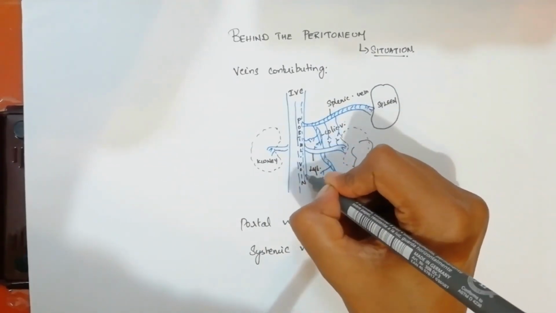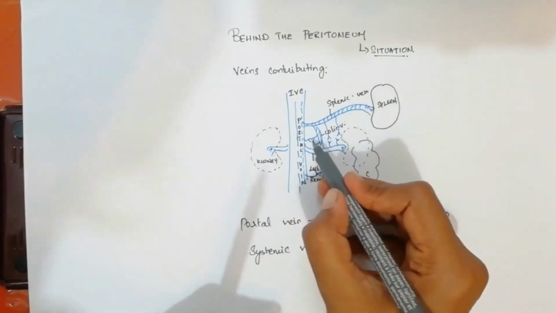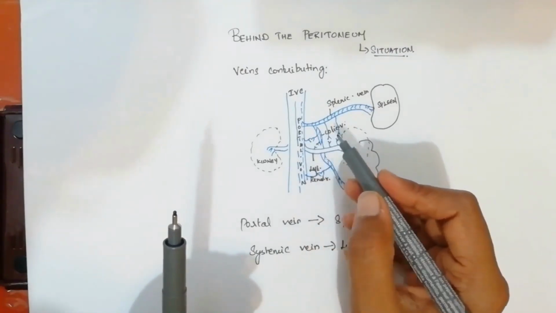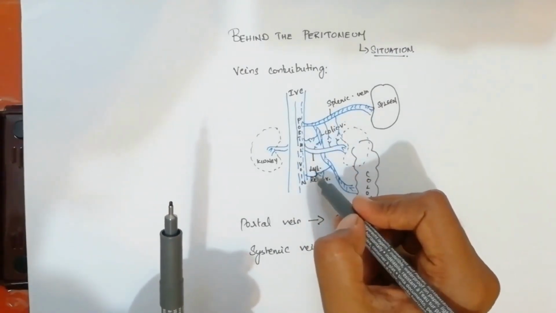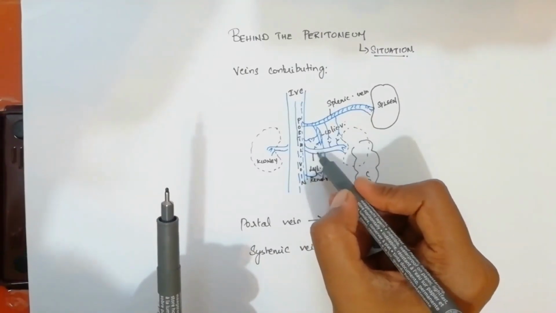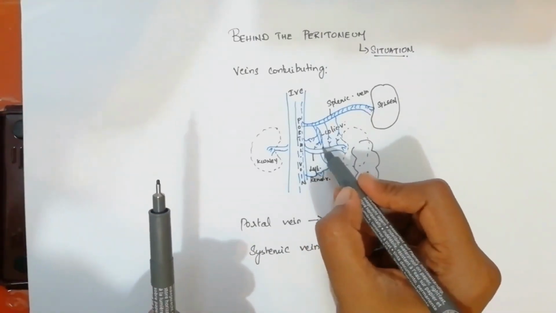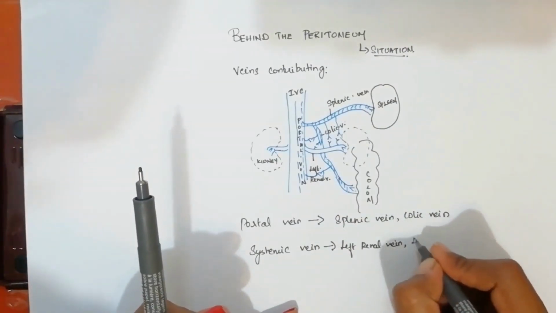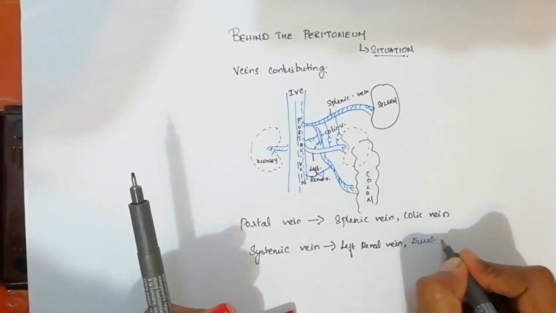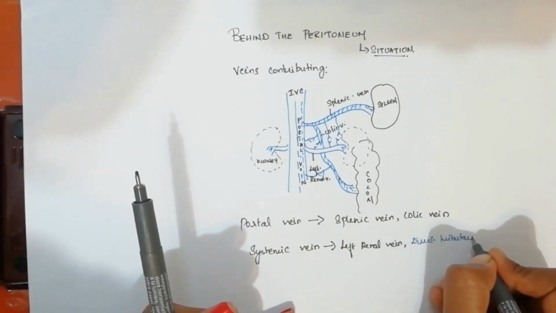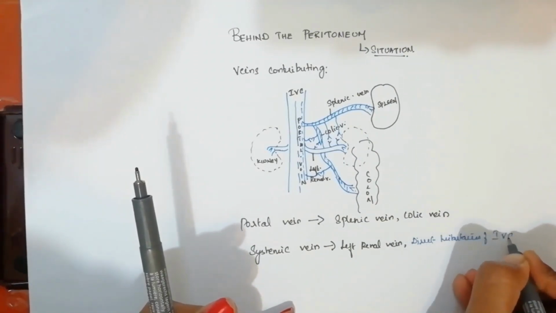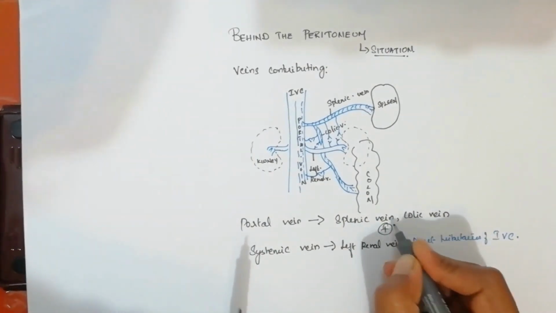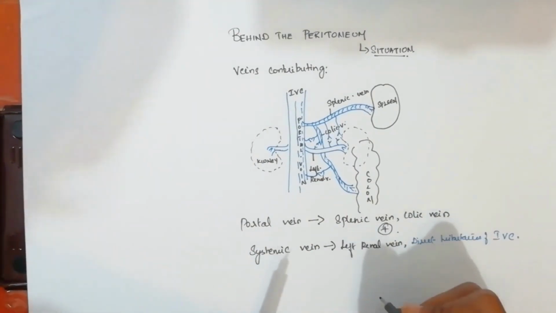From here we have some branches coming from the inferior vena cava. These are the smaller branches arising from, or draining directly into, the inferior vena cava. Those tributaries, along with the left renal vein, anastomose with these 2 portal veins. So the left renal vein and the direct tributaries of the inferior vena cava are the systemic veins which are getting anastomosed with the portal veins behind the peritoneum.